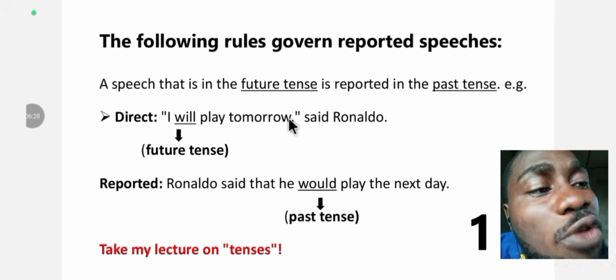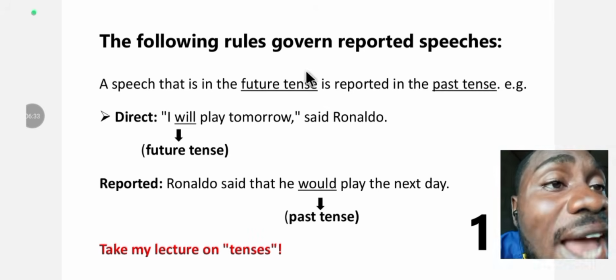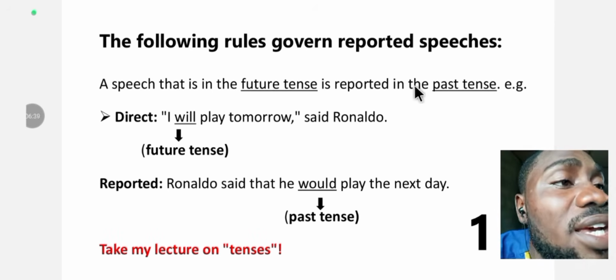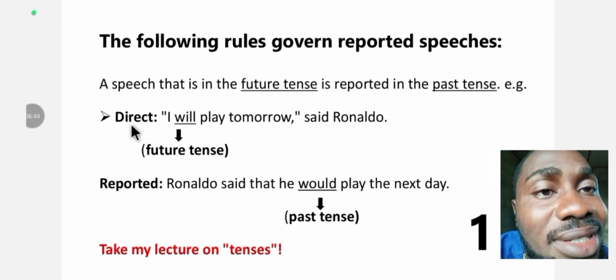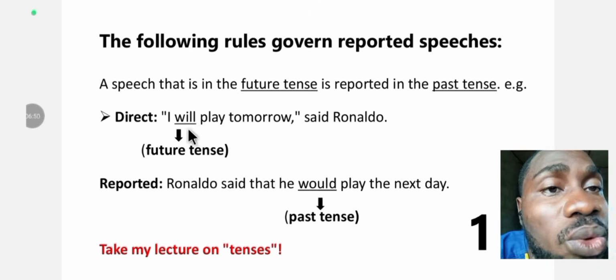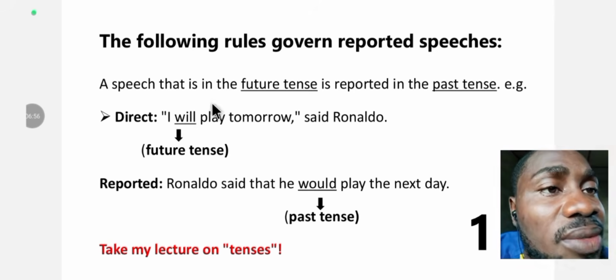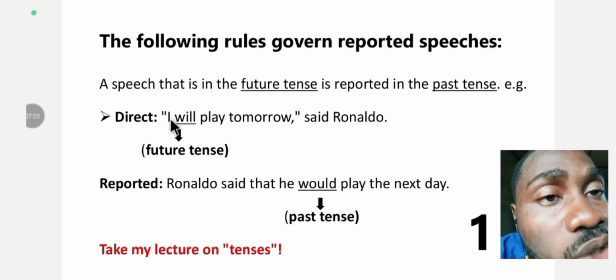When you want to convert a direct speech into an indirect speech, if this direct speech was expressed in the future tense, you report it in past tense. For example, the direct speech "I will play tomorrow," said Ronaldo. You can see will is a future tense. This is a direct speech expressed in future tense. They use will.